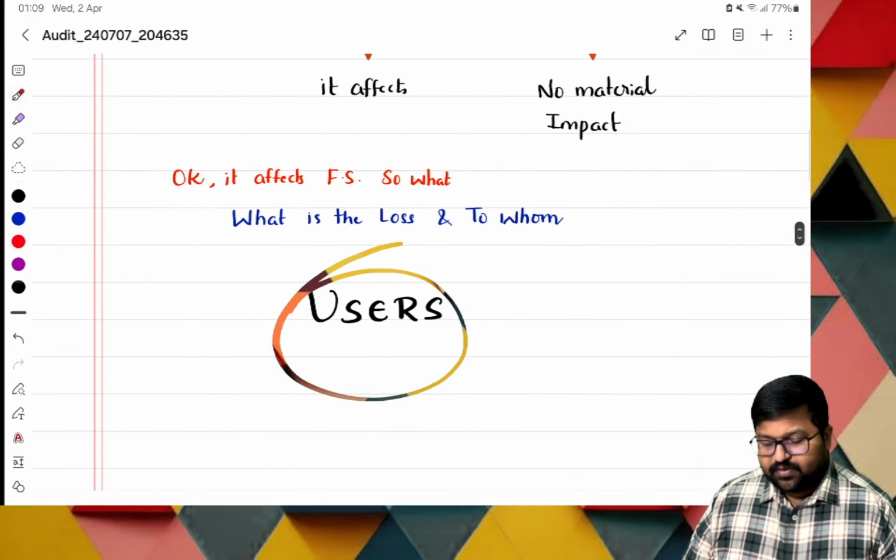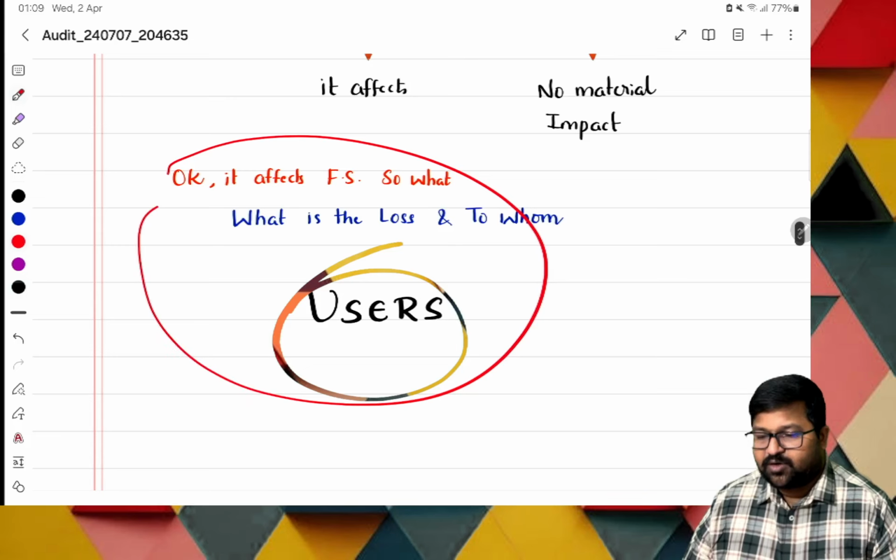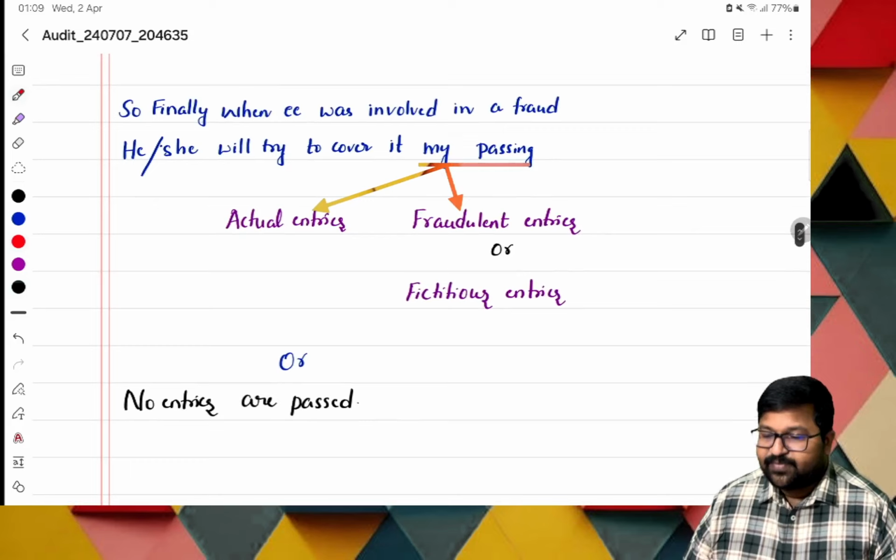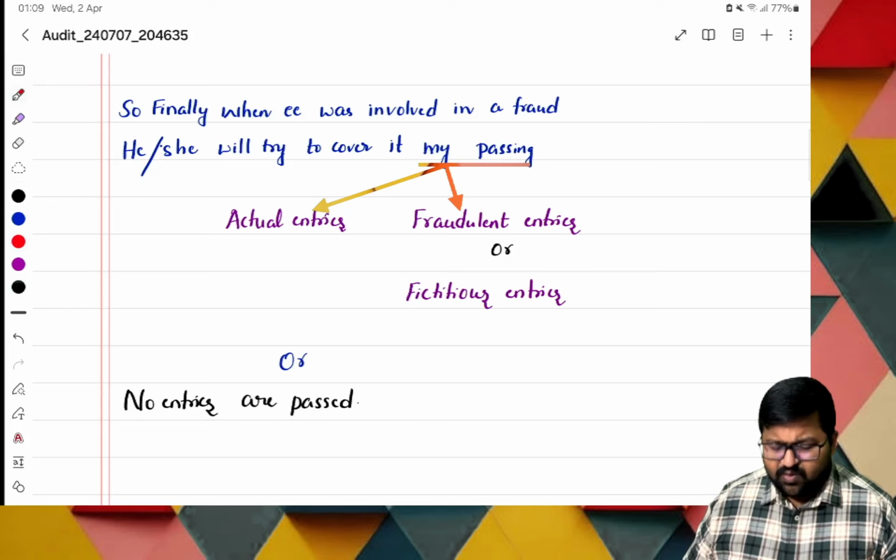So it affects our financial statements, and automatically the users of our financials are affected. Finally, we are going with the fictitious entries. Okay, he will cover them, and nothing else. No entries are passed. That's the case.